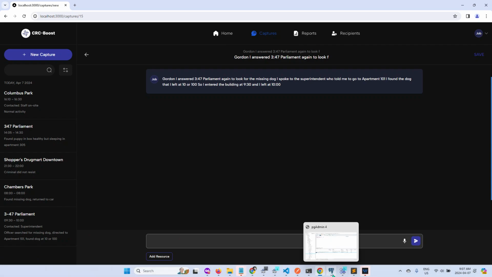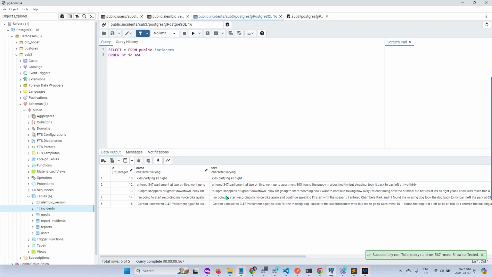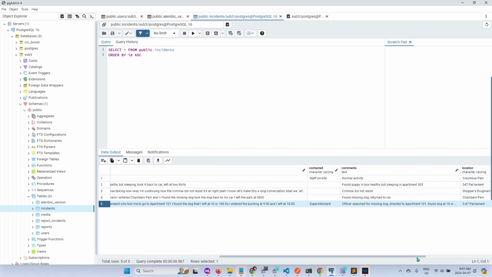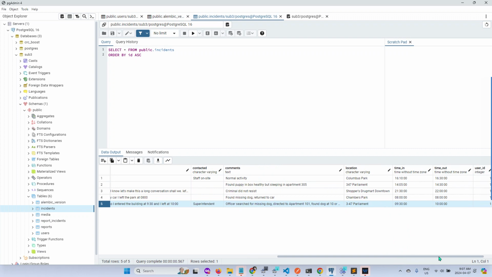Let's go to the database again. Run the select. Okay, and here's the new entry. Let's check the new columns. Okay, contact the superintendent. Officer search for missing dog. Location 347 Parliament. Time in 9:30 and 10 o'clock.